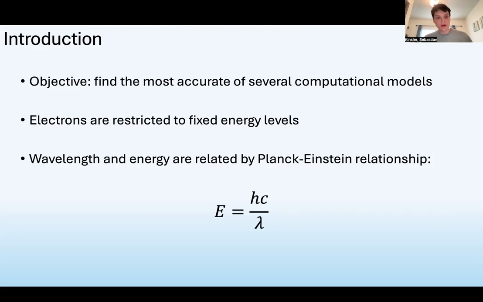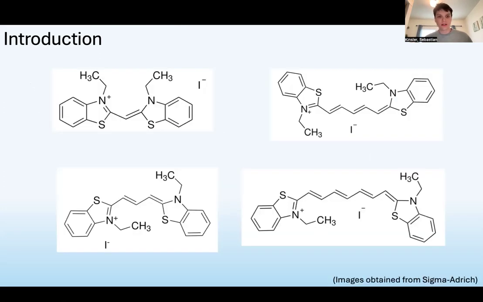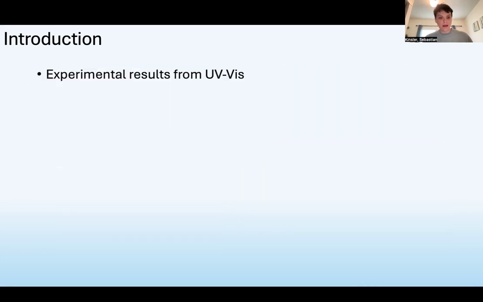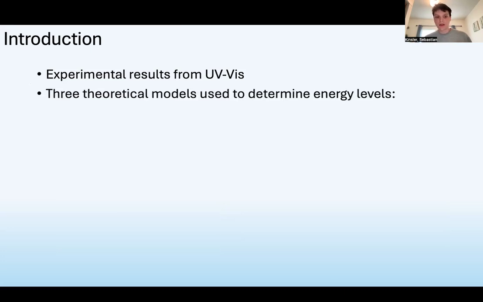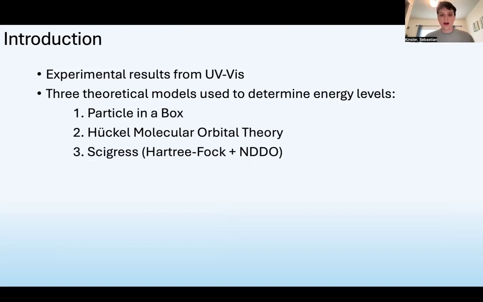In this experiment, we use UV-vis spectroscopy to determine the energy levels of 4 differently colored dyes. Then, we use 3 different methods of calculating the theoretical energy levels based on molecular models and theories. The models used, which we'll talk more about later, were particle in a box, Huckel molecular orbital theory, and Cygress, a software using models based on the Hartree-Fock and NDDO (neglect of diatomic differential overlap) models.